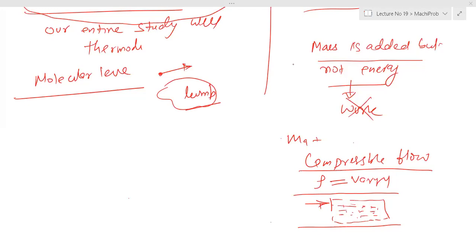So it is a complete conservation of mass system. You are adding mass, but the mass is not carrying energy. It can be, as I said, a compressible flow case. You are adding mass, and it is flowing. So there is no such name.